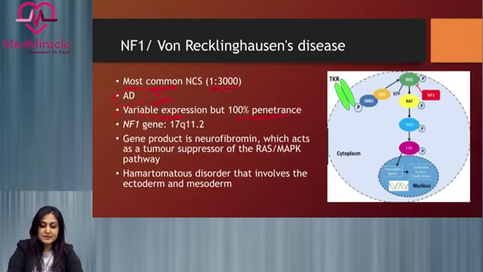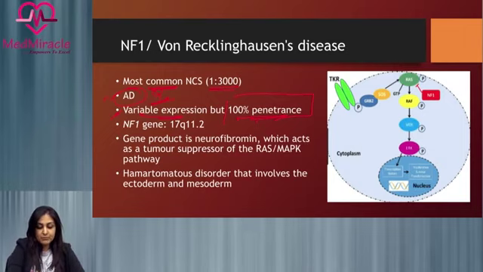This means that the expression of the disease, that is the disease manifestations, can be different in different people affected by this disease, but there is 100% transmission of this disease from a carrier into the next generation, because it's an autosomal dominant condition. So there's 100% penetrance, but the expressivity or expression is variable.